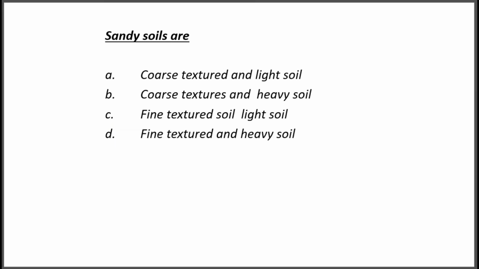And sandy soils are: option A, coarse textured and light soil. Option B, coarse textured and heavy soil. Option C, fine textured and light soil. Option D, fine textured and heavy soil. So what is the property of sandy soil? Option A is the correct answer. It is a coarse textured and light soil. Okay.